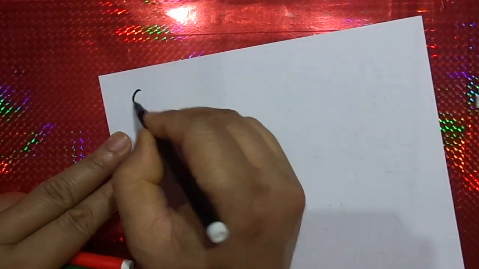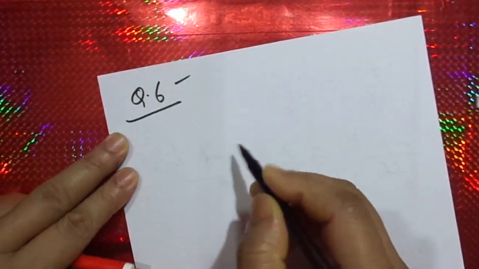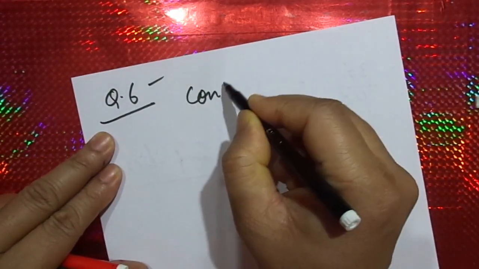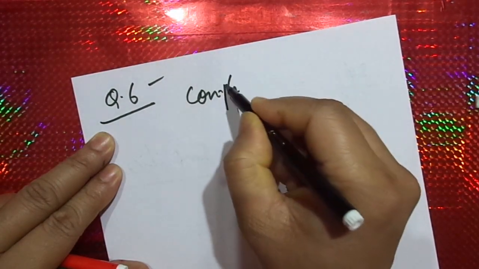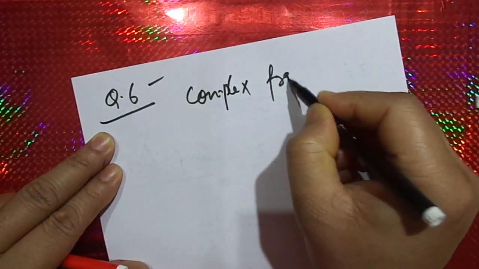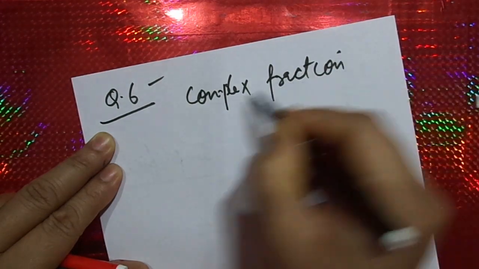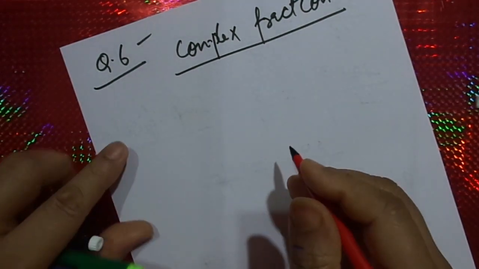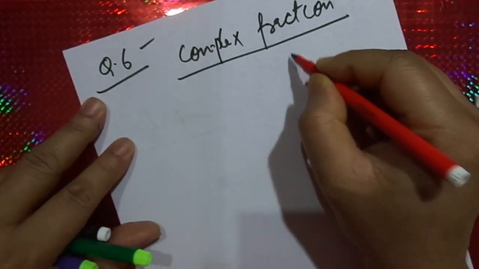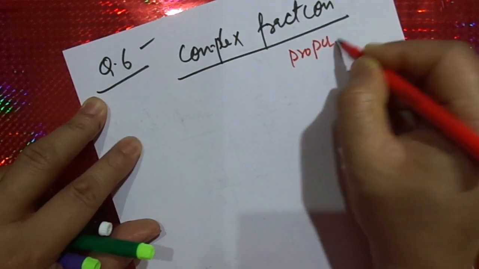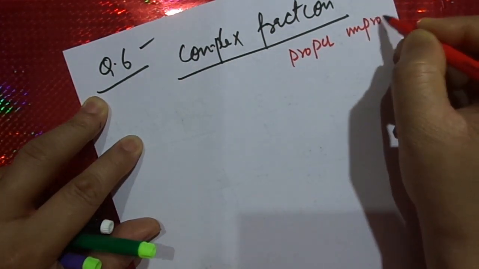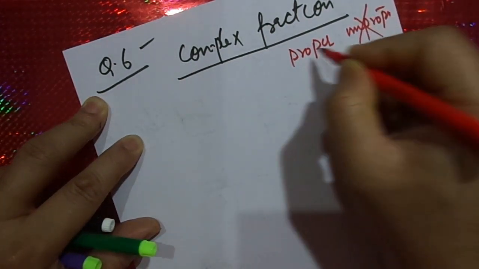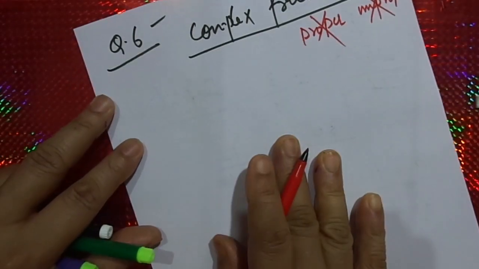In the last one, that is question number 6, we have complex fractions. Here in complex fractions, these fractions do not include proper or improper fractions.